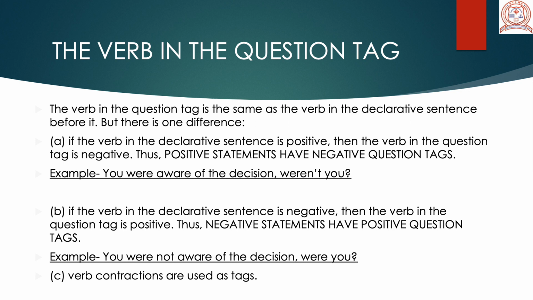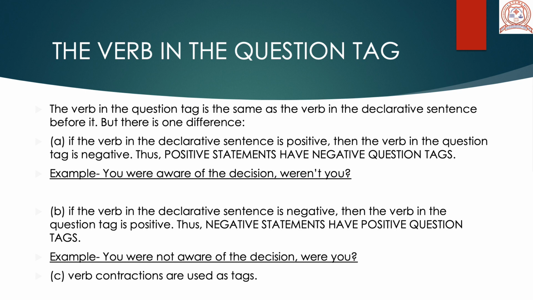Over here, my first sentence, the declarative sentence, is a negative sentence. You were not aware. I have used the word not. So if my verb is negative, were not, you weren't, if I contract the verb, weren't, then I'm going to use were in the question tag.